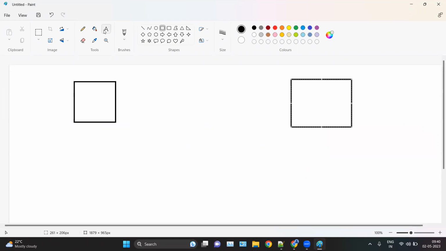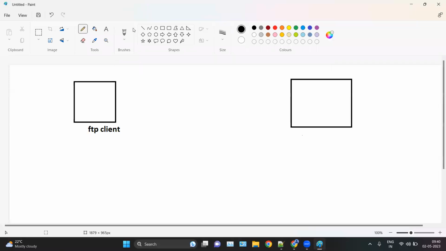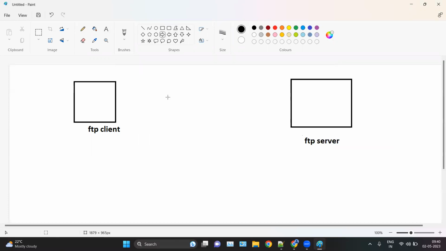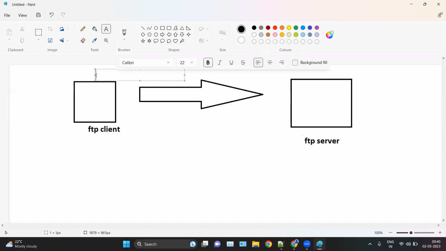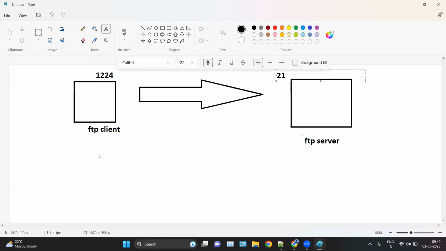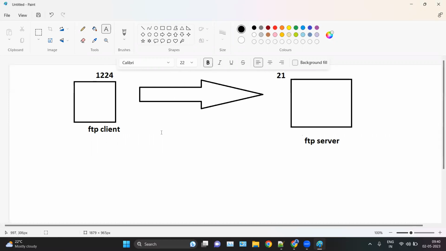In the active mode, let's say this is my FTP client and this is my FTP server. So in this case, my FTP client is sending the request to the FTP server. Let's say the FTP client chooses any random port to connect on port number 21, which is the connection making port.